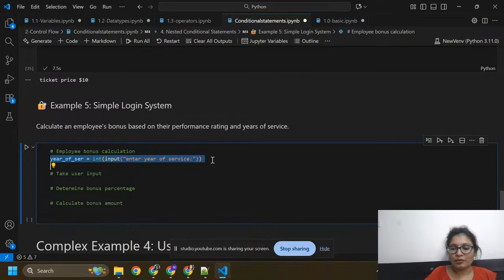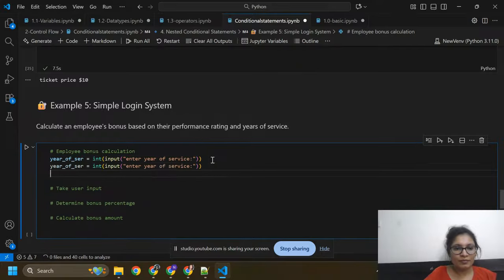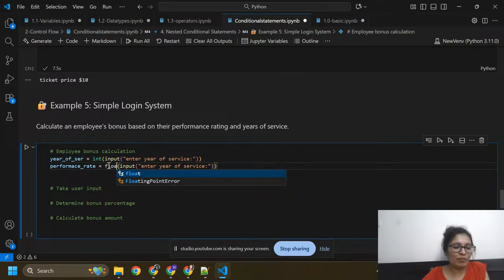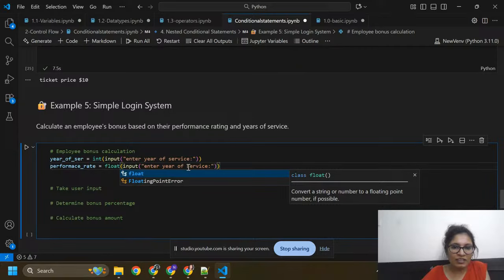And here I'm going to define another variable, that is performance rating, or rate. I'm just starting rate, performance rate. Performance rate should be in float, like 2.5, 5.5, whatever. Input, "Enter the performance rating."